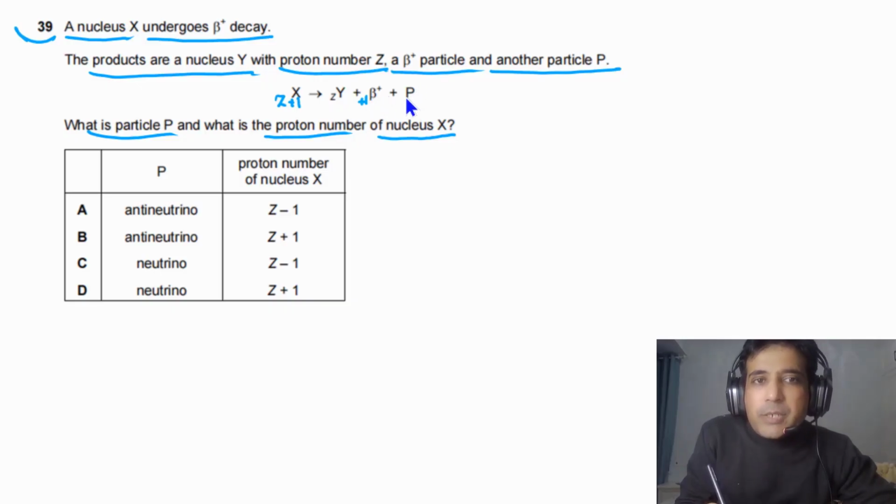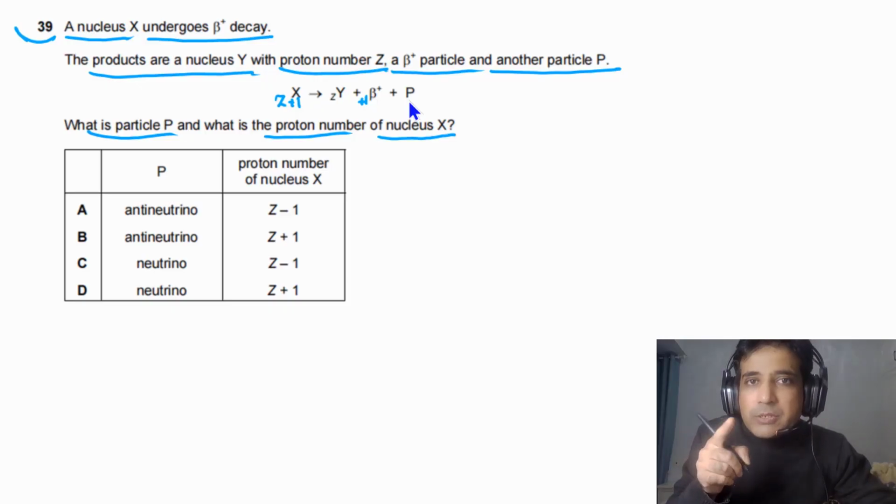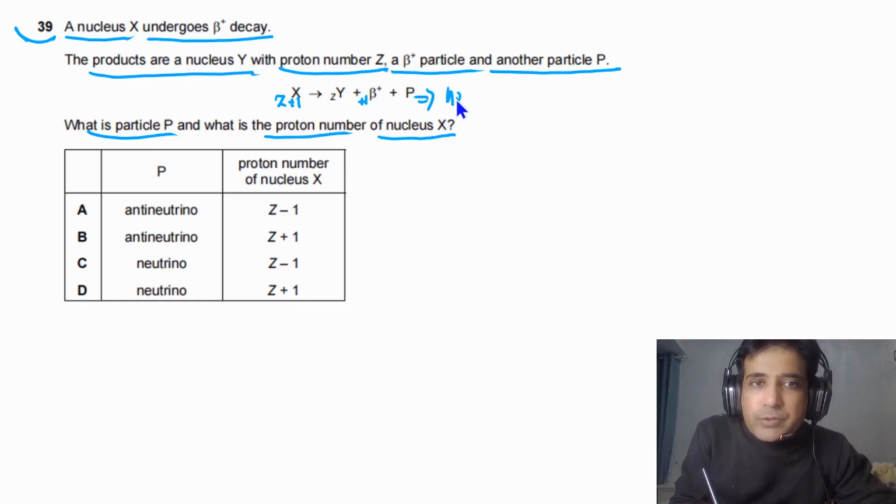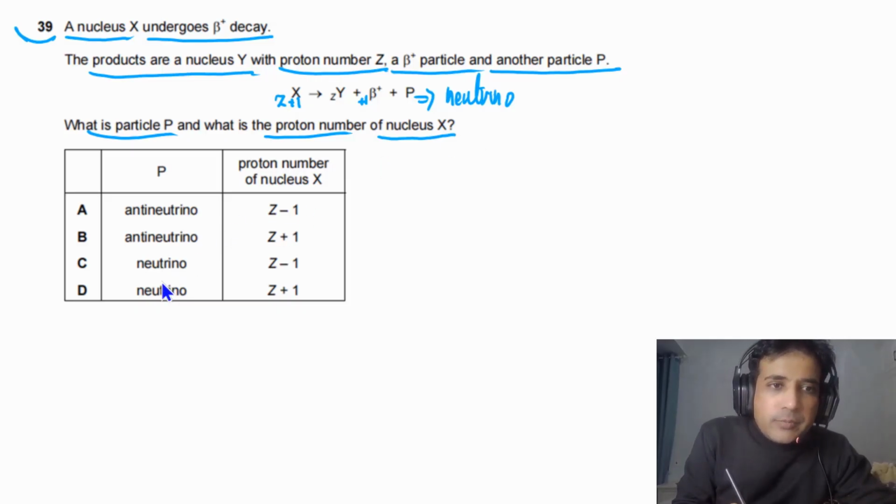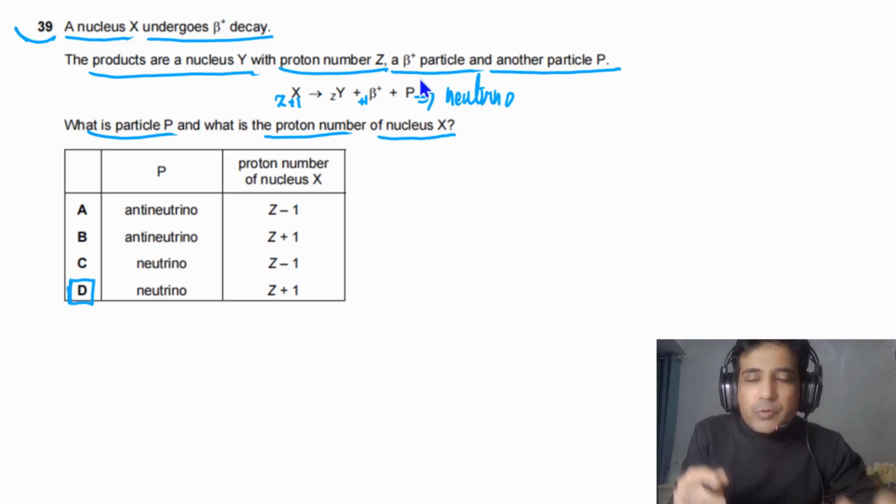Now we need to understand this particle. What is this particle? As this is the antiparticle of the electron, its lepton number is minus 1. So this one has to be a neutrino, an electron neutrino, whose lepton number is plus 1, to conserve lepton number. So the particle is a neutrino. So the answer can be C, our answer can be D. The answer has to be D because the proton number is Z plus 1. So the answer for this question is D. You can understand that if this is the antiparticle of the electron, this one has to be a neutrino to conserve lepton number.